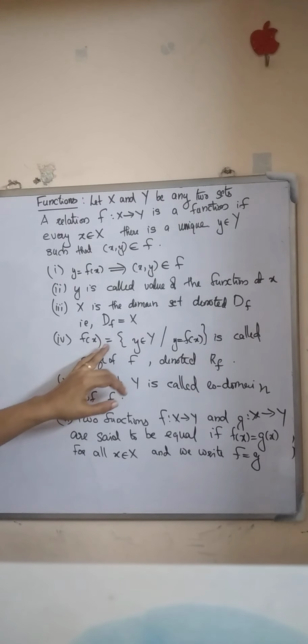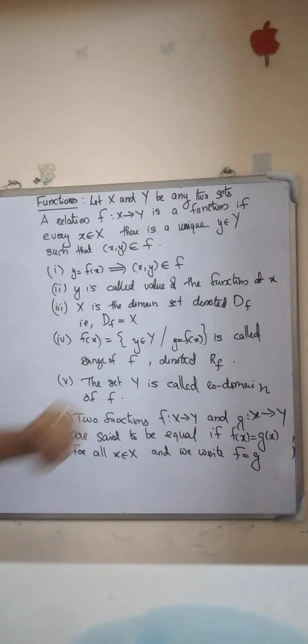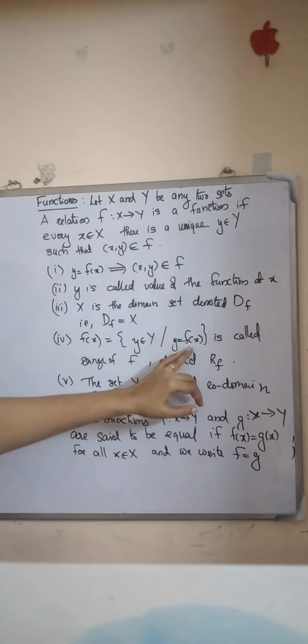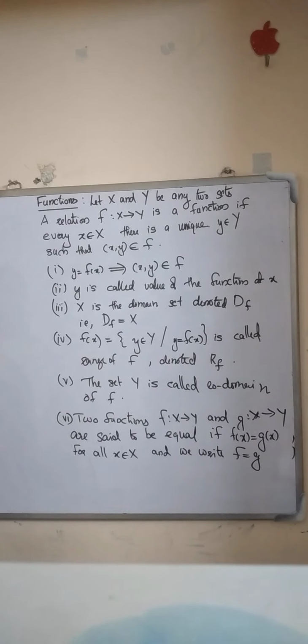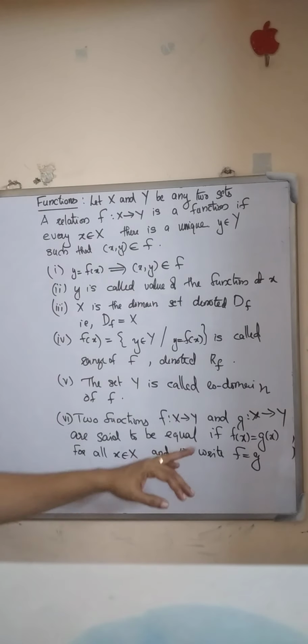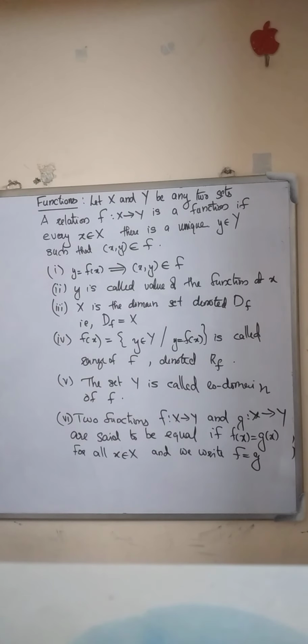That is, the range of f equals the set of all y in Y such that y is equal to f of x. If two functions f from x to y and g from x to y are said to be equal if f of x equals g of x for all x in X, and we write f is equal to g.